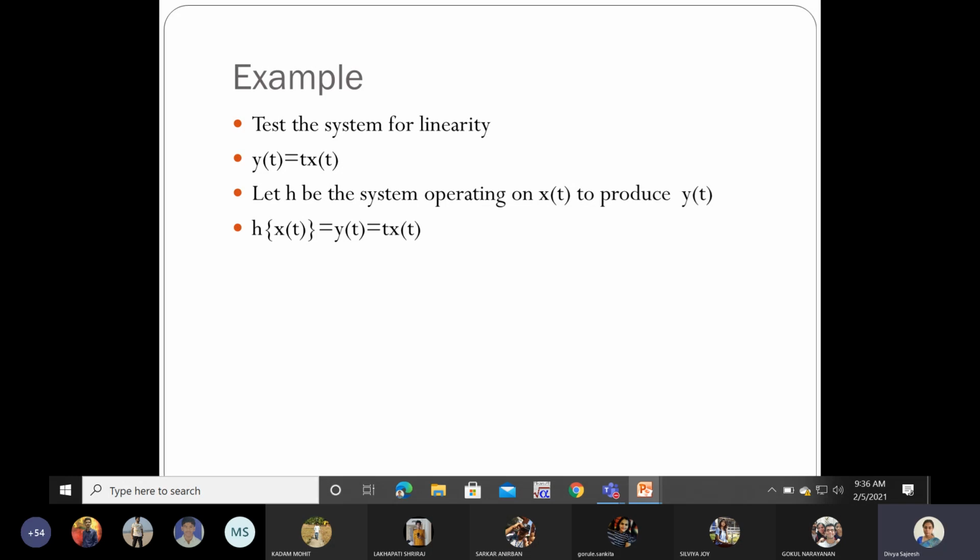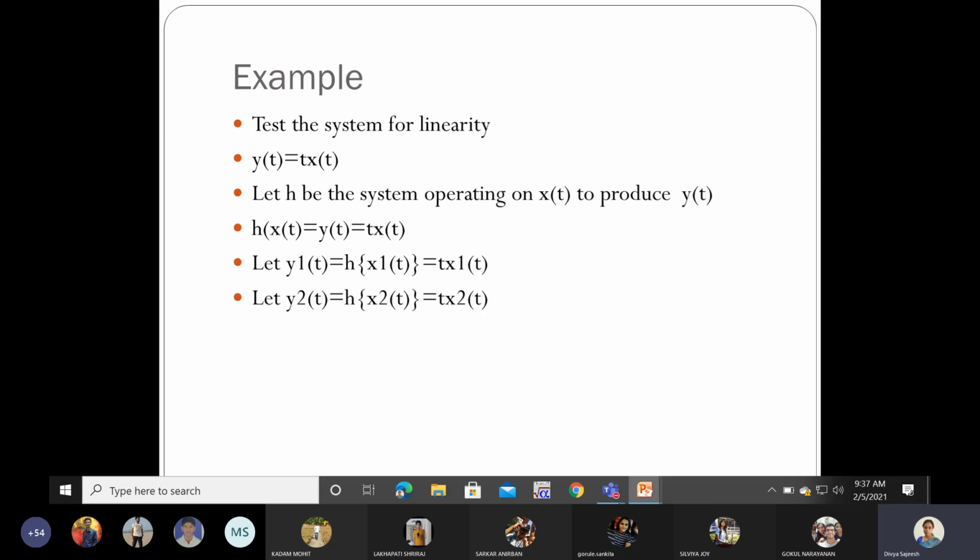Now let us take the signals individually. Let y1 of t be the response of the system to the individual signal x1 of t. So y1 of t is equal to H of x1 of t, which is equal to t into x1 of t. Now what is y2 of t? It is the response of the system to the individual signal x2 of t. So it is t x2 of t.